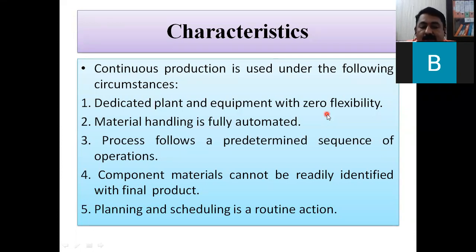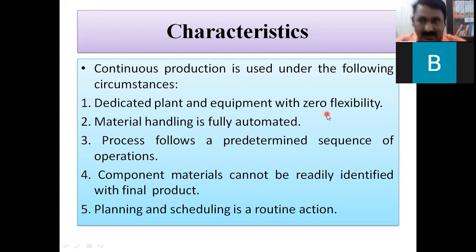So then the component materials cannot be readily identified with the final product. Whatever the final product and whatever the components that are used, you cannot identify them. The final product you can identify. Planning and scheduling is a routine action.